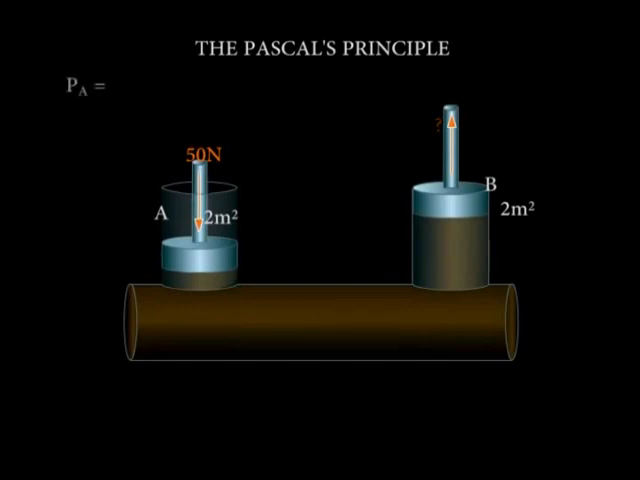Pressure exerted on the liquid is given by force over area, that is 50 over 2, which gives us 25 newtons per meter squared. This pressure is transmitted equally and unchanged up to piston B. How much force will it generate? Pressure is given by force over area, and therefore force is equal to area times pressure. Area of B is 2 square meters. We multiply that by pressure, 25 newtons per meter squared, and we get 50 newtons. The same force is generated at B.